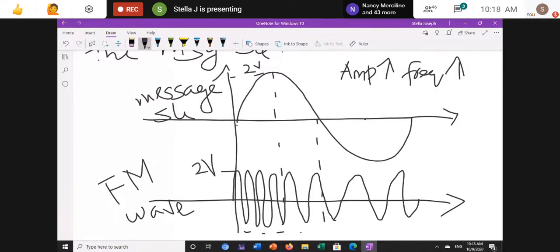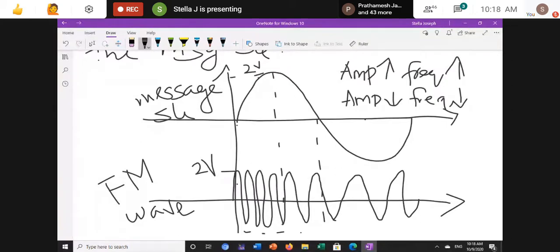So from this, you can write the definition. Frequency of the carrier is changing in accordance with the amplitude. When amplitude increases, frequency also increases. When amplitude decreases, my frequency also decreases. So this is how you need to draw the diagram of the FM wave.